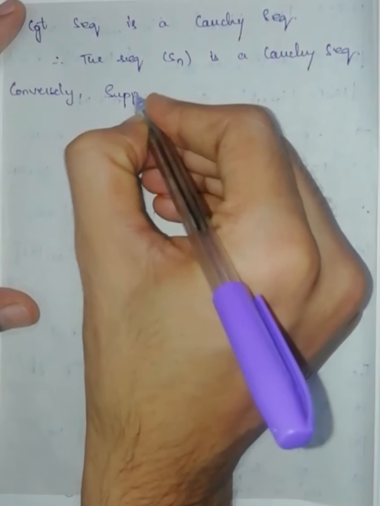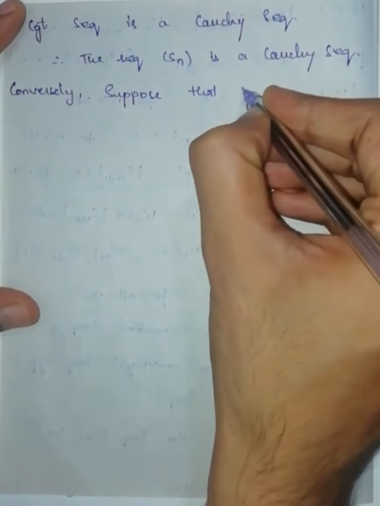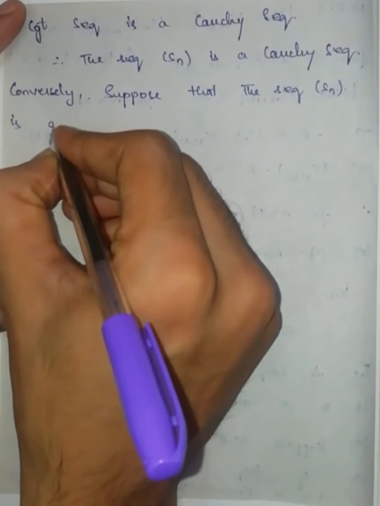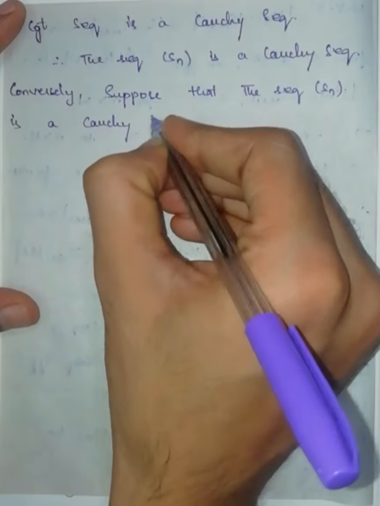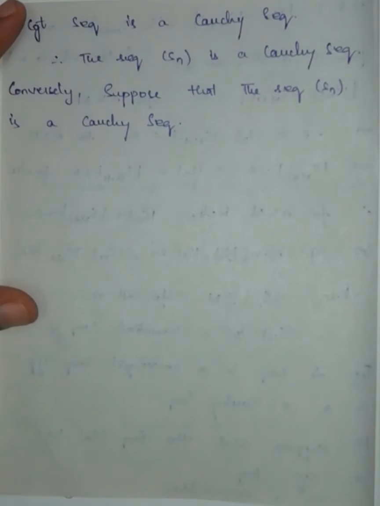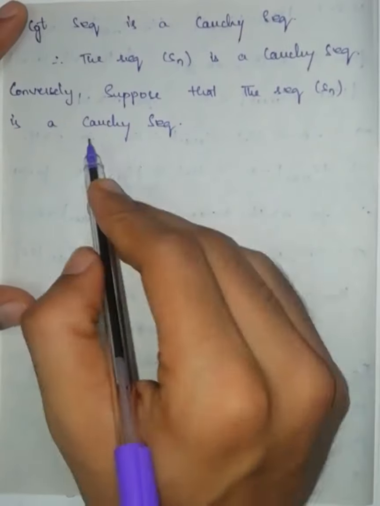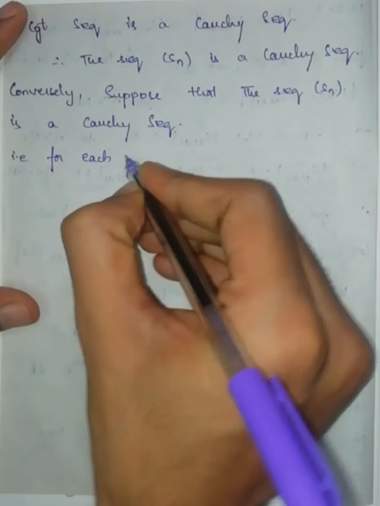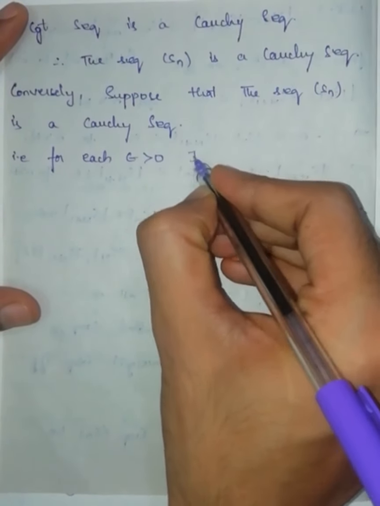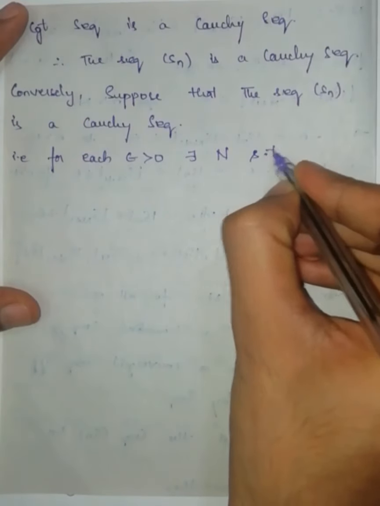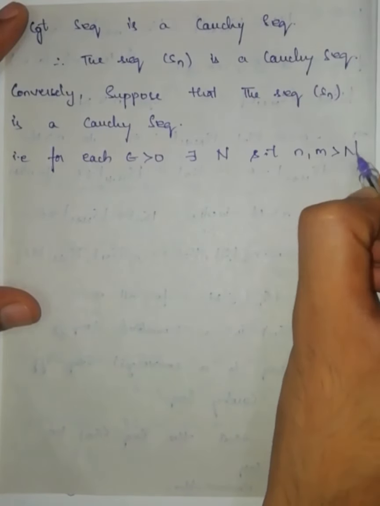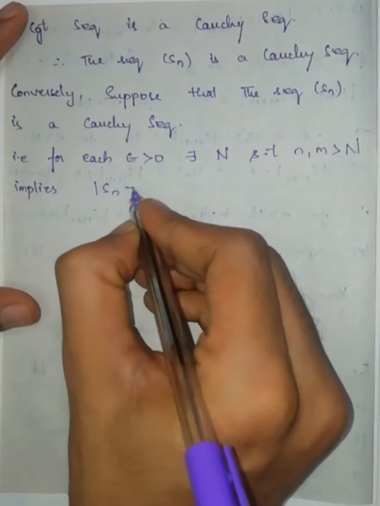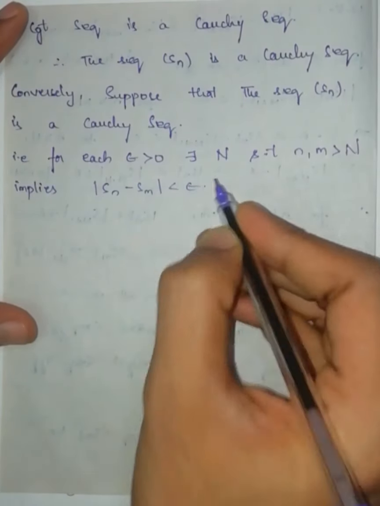Now conversely, suppose that the sequence Sn is a Cauchy sequence and we have to prove that the sequence is convergent. Since the sequence is a Cauchy sequence, that is, for each epsilon greater than 0 there exists a capital N such that small n, small m greater than capital N implies modulus of Sn minus Sm is less than epsilon.